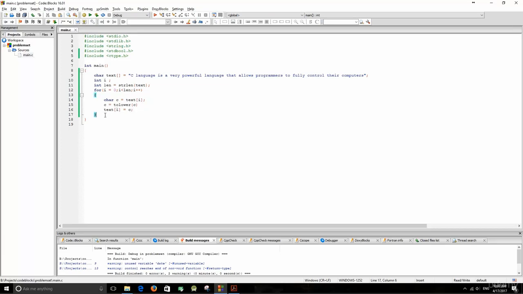Alright, now that's the first task. The second task is basically to iterate through all the characters once again, and then for every character iterate another time to calculate how many times that character exists in our text.